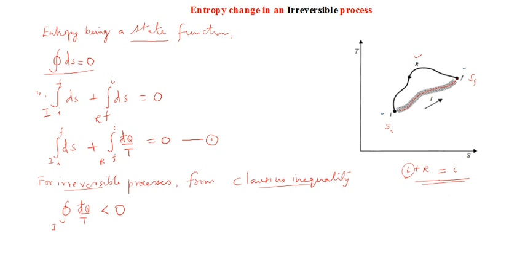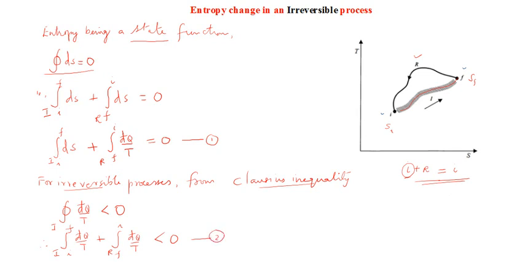We are just splitting it like this: therefore, integral over the irreversible path i to f of d bar q over t, plus integral over the reversible path f to i of d bar q over t, that should be less than 0. That is my second equation.